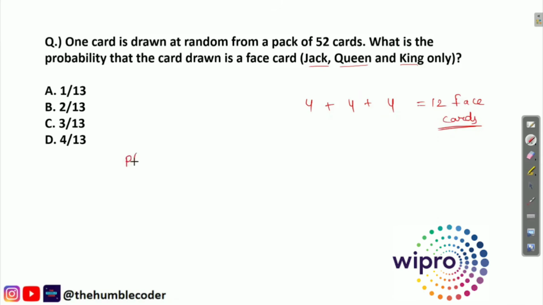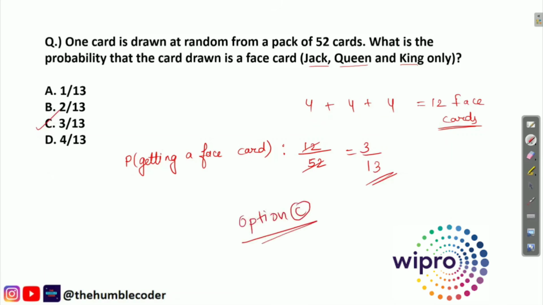So the probability of getting a face card is 12 divided by 52. Okay, so this is how you can find it out. 4 3s are 12 and 4 13s are 52. So the correct answer for this question is 3 by 13. Option C is 3 by 13 and the rest are other options. So the correct answer for this question is option number C. Okay, so let's look whether our answer is correct or not. You can see that the correct answer is option C, which is 3 by 13. So in this way you need to solve.